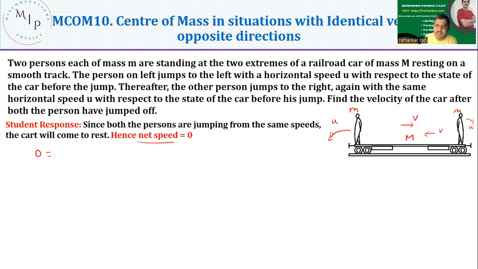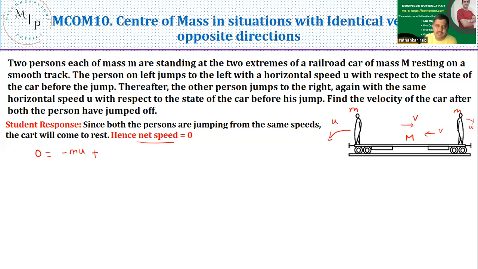See, this person jumps to the left over here, which means let us say anything that moves to the right is positive and everything that moves to the left is negative. So I will take this as minus m into u. Momentum is negative over here: minus m into u, the momentum of this person. Now, since he jumped, the cart along with this man started moving at the velocity v. Definitely, this velocity is not equal to the velocity u. Let us assume this velocity is v. So the momentum is positive here, because the cart is moving in this direction.